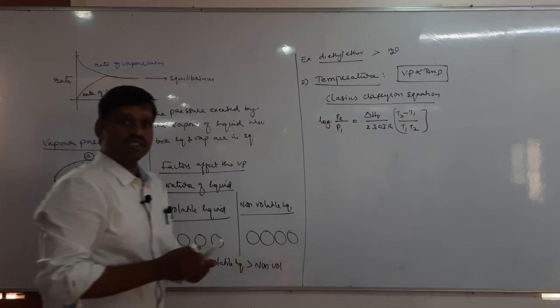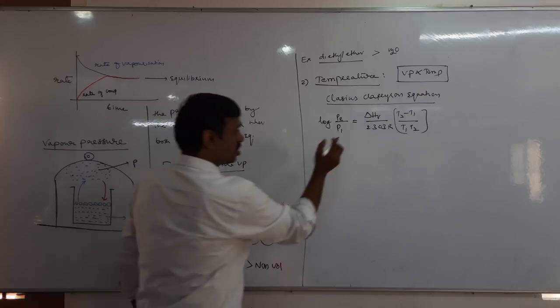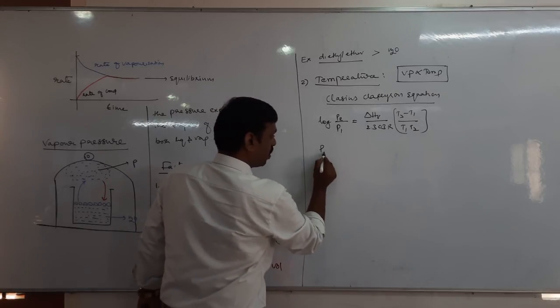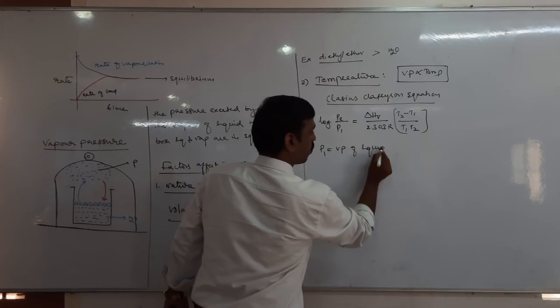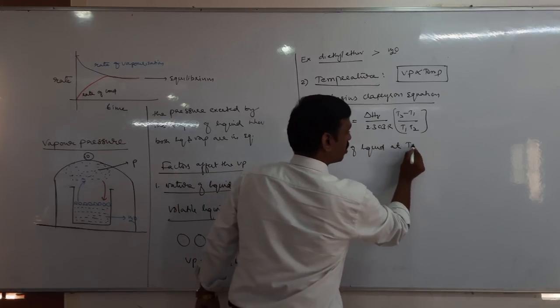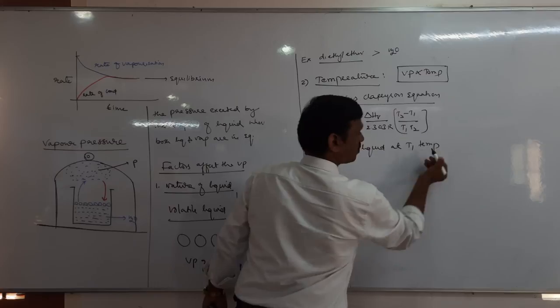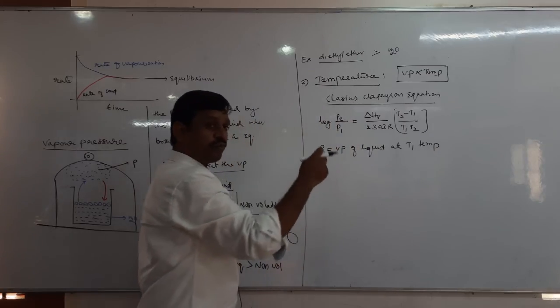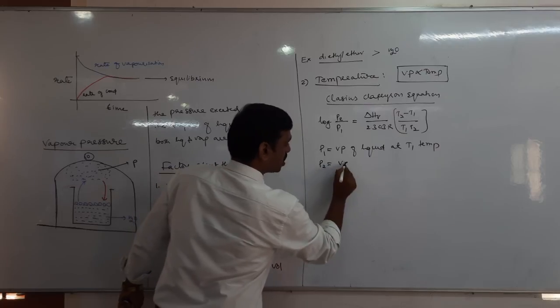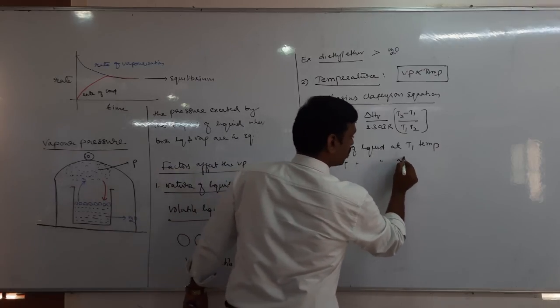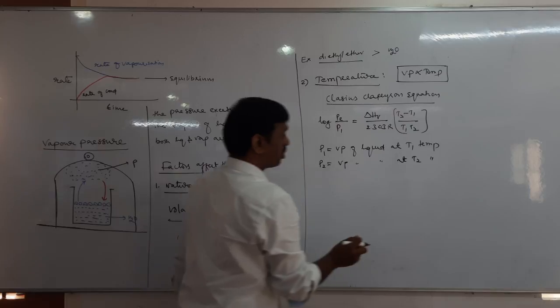Where P1 is the vapor pressure of the liquid at T1 temperature, and P2 is the vapor pressure of the liquid at T2 temperature.